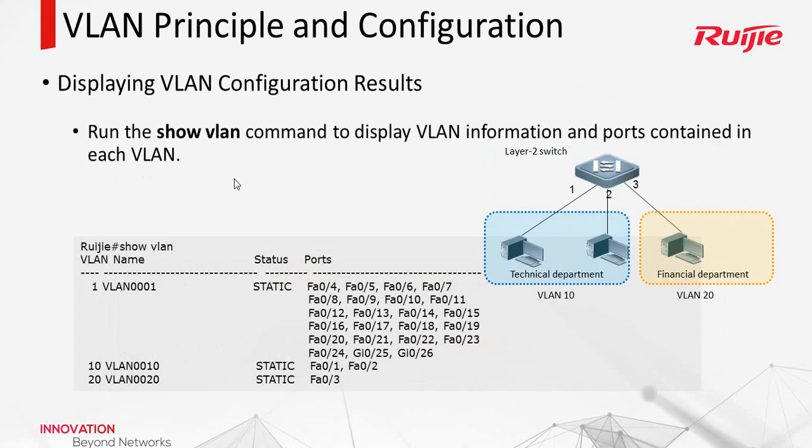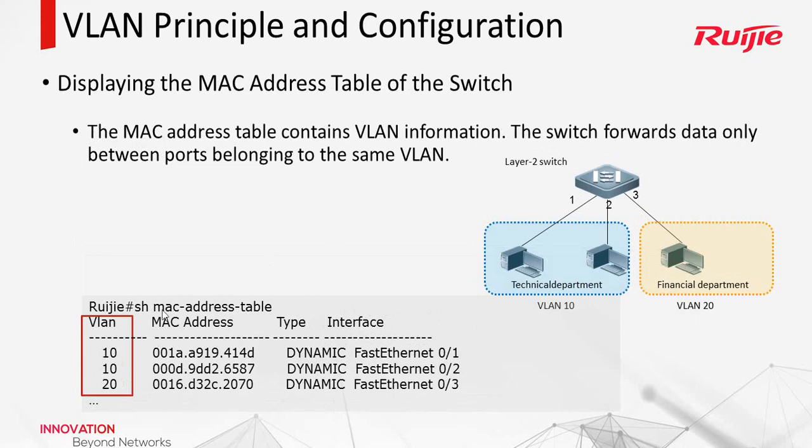After configuring the VLANs, we can use show vlan to check it. Here we can see that VLAN 10 has two interfaces, F1 and F2. VLAN 20 has one interface, F3. And all of the other interfaces belong to VLAN 1. When the switch receives a packet, it will check the MAC address table. This time, we show it again, and we find that there is also a VLAN column.